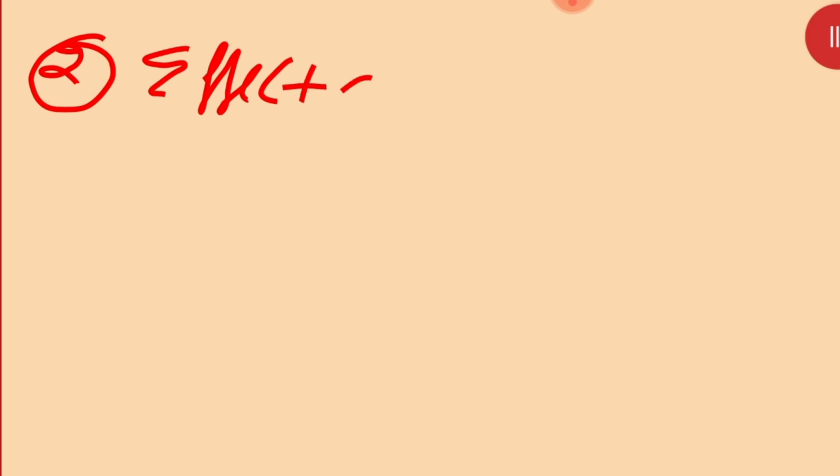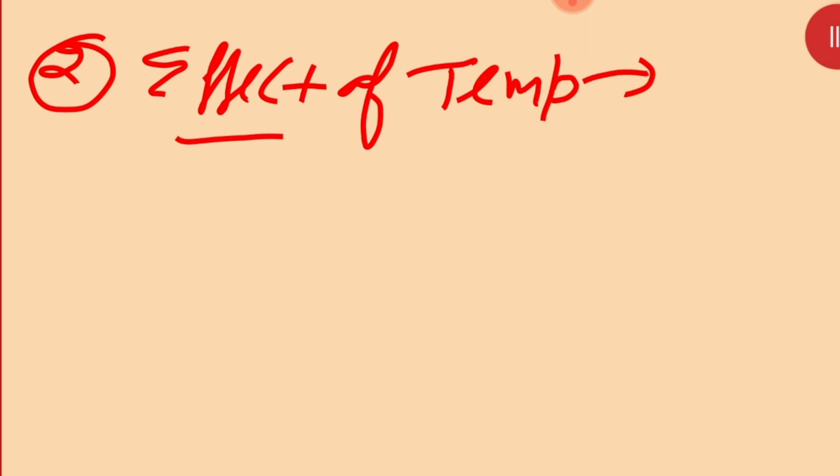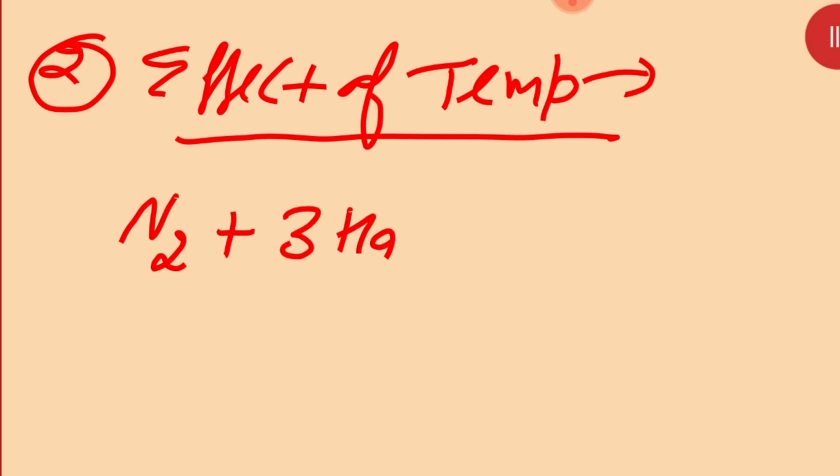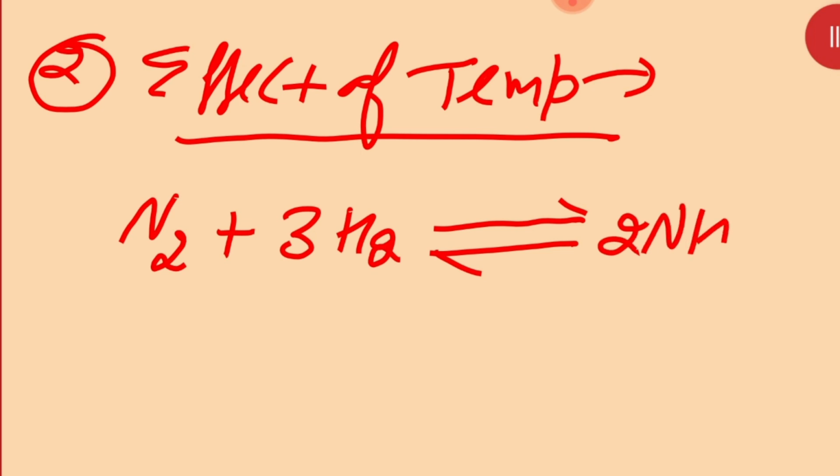Clear? Now next we have the effect of change of temperature, the second factor. Whenever we talk about this, let this equation be N2 gas plus 3H2 gas, double arrow, 2NH3 gas.